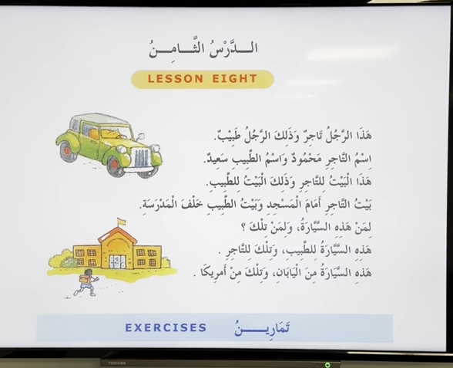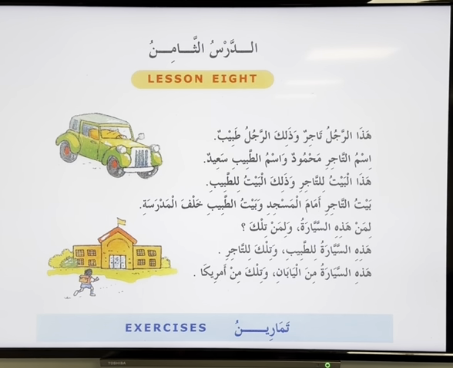So zarf, and this is also مضاف, مضاف إليه. Okay? Correct? وبيت الطبيب خلف المسجد, and the house of the doctor is behind. Behind the, خلف المدرسة is behind the school. Okay, we should be used to these words by now.